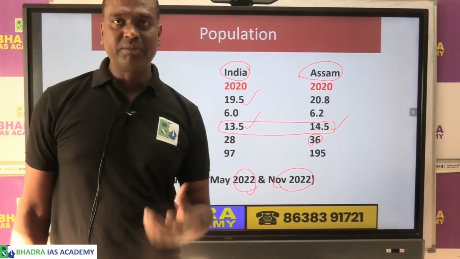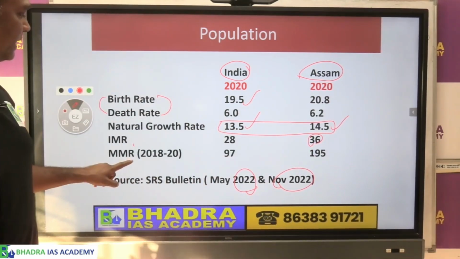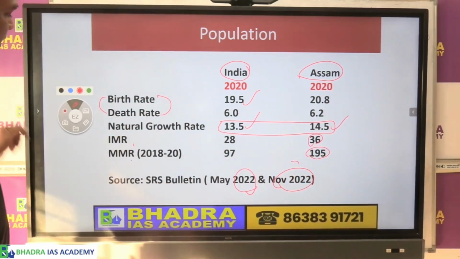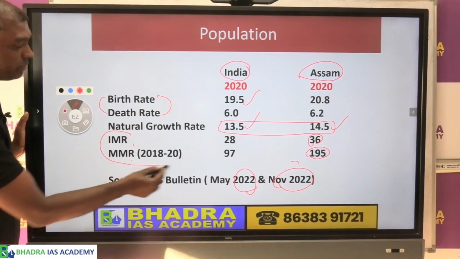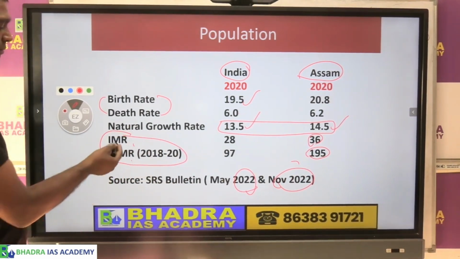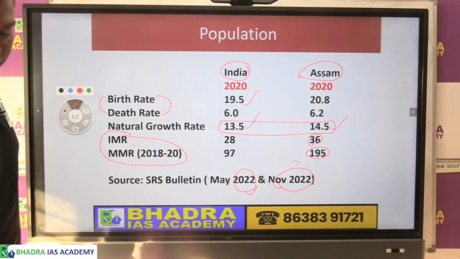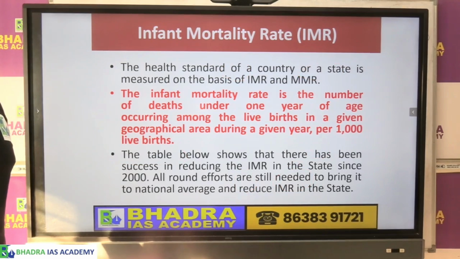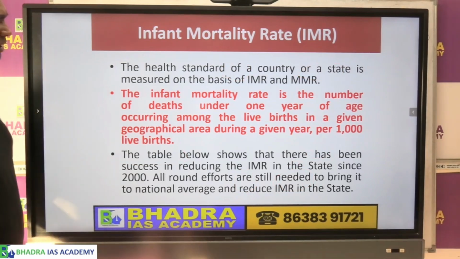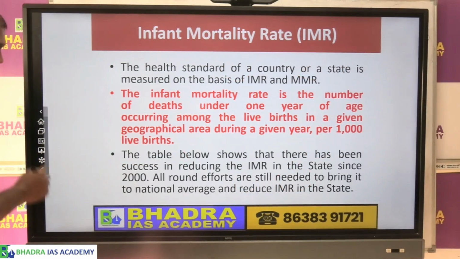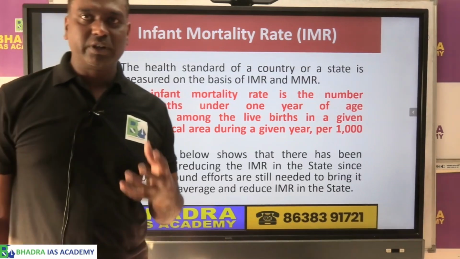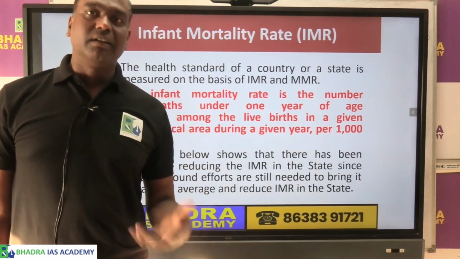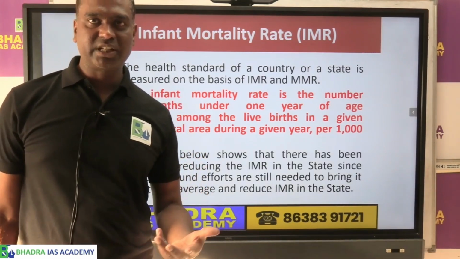IMR is the infant mortality, we will discuss now. Then MMR is 195 in Assam. Now these two are very important. ये एग्जाम में, प्रीलिम्स में, इवन मेंस में इसके बारे में पूछते हैं, IMR and MMR. So what is IMR? The infant mortality rate. So if you look at it, जब हमें किसी देश का हेल्थ को इवेल्युएट करना है, normally we look at the IMR, MMR, life expectancy, malnutrition, etc.